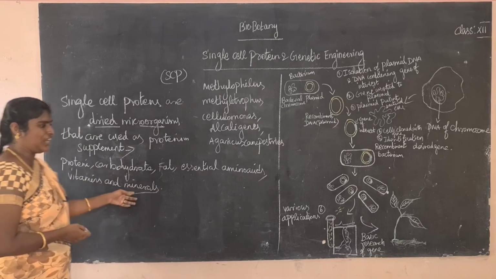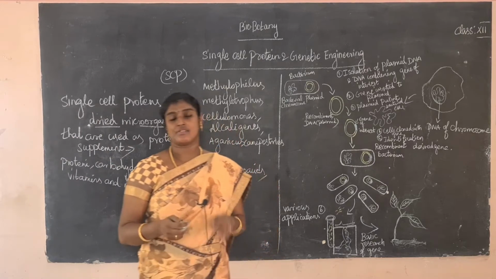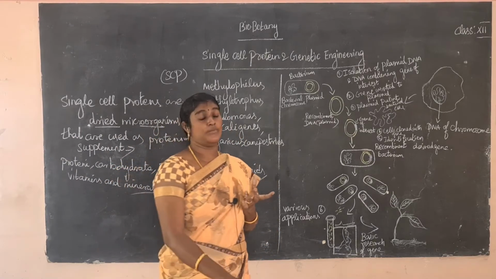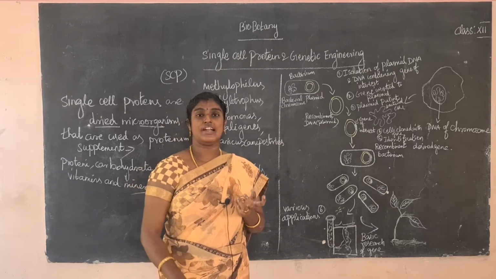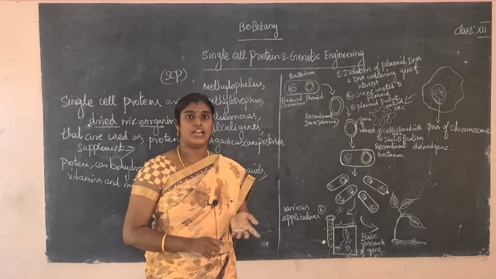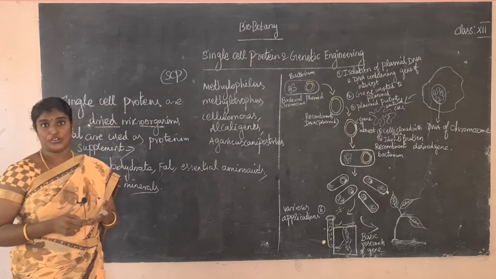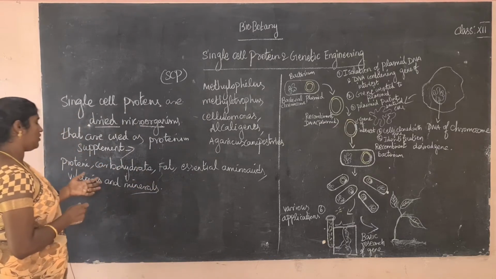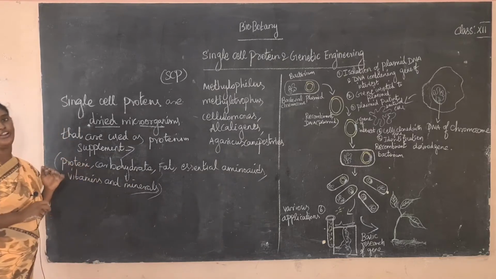So it is useful not only for animals as animal food, it is mainly used by astronauts. What are astronauts? Astronauts are people who travel in space, and they use it. Next, people on Antarctica expeditions, those living in Antarctica, also use it. So why are we using single cell protein? Because it has high nutritive value.